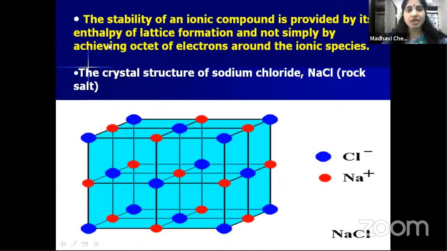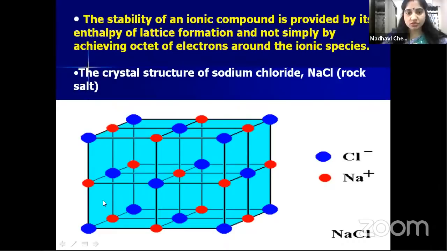So see children, in ionic compounds, the stability of the ionic compound is provided by its enthalpy of lattice formation and not simply by achieving an octet of electrons around the ionic species. So in ionic compounds, simply by losing and gaining, they get noble gas configuration, but by getting an octet, they are not getting stability. How are they getting stability? By the formation of lattice enthalpy. So lattice enthalpy decreases, and because of that, they get stability. So these points you have to remember children.